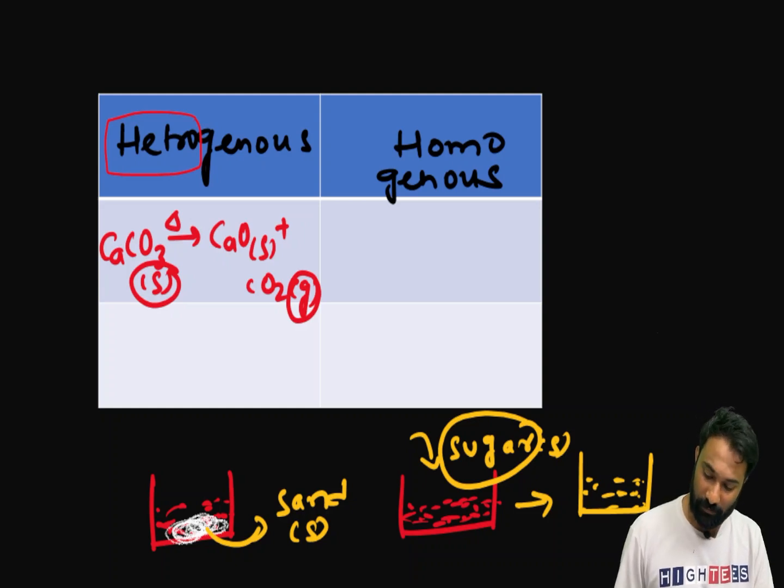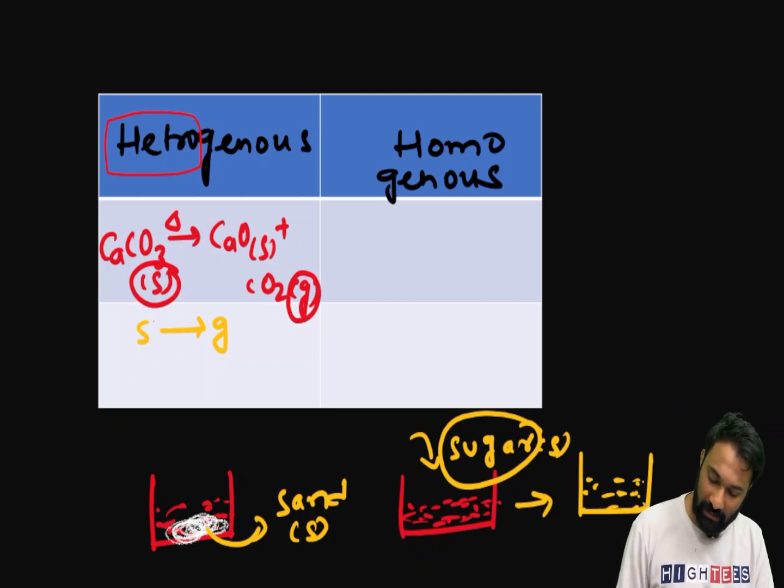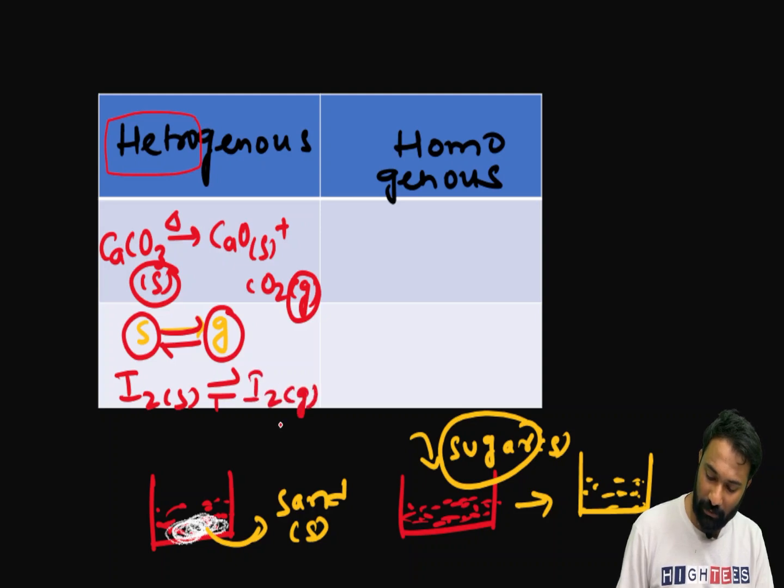Done. Next one. Best example, in the last class also I explained. Solid converting into gas. Example, camphor. This we used to see in our temples, to pray to God. The camphor we used to burn, right? That camphor also converts directly from solid into gaseous. This is also one example of heterogeneous. And another example, I2 solid in equilibrium with I2 gas. Here also we have two different phases.